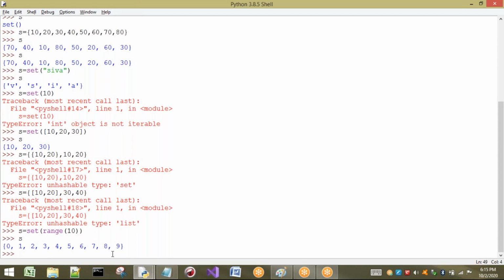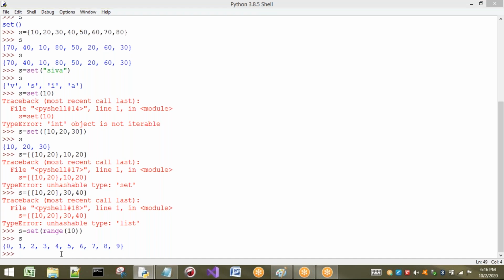So you may see in some order. Okay, no problem. Sometimes it will come in some order, or sometimes it may not. But if we consider this range, generally it will take in this order only. Okay, generally, right? This is about the set function.